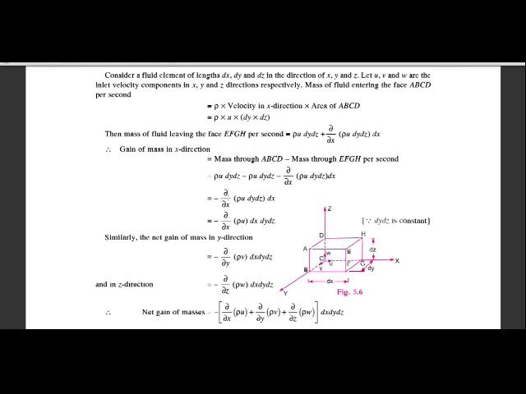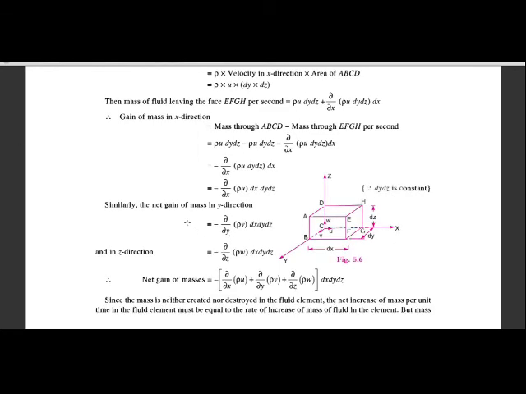Then the remaining term will be minus d by dx of rho u dy dz into dx, which is equal to minus d by dx of rho u into dx dy dz. This is the gain of the mass in x direction.